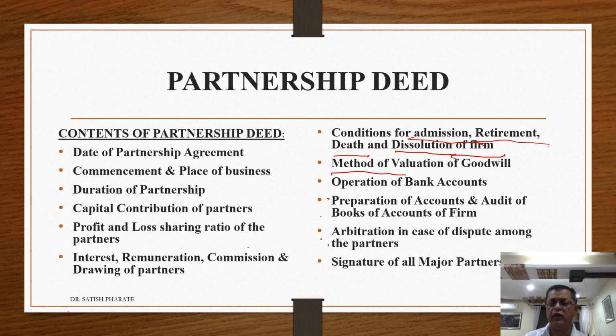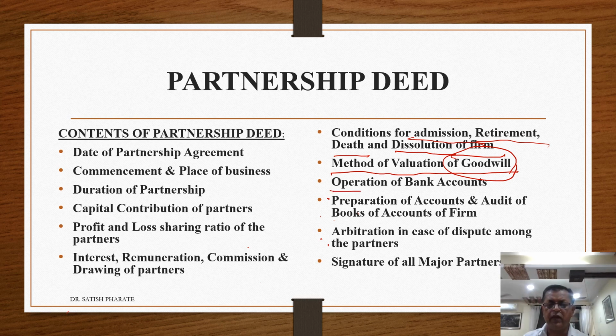Then methods of valuation of goodwill. Either at the time of admission or retirement or death or dissolution of the firm, there is a necessity of valuation of goodwill, because goodwill is nothing but reputation of the business, and that can be done with the help of this partnership agreement.